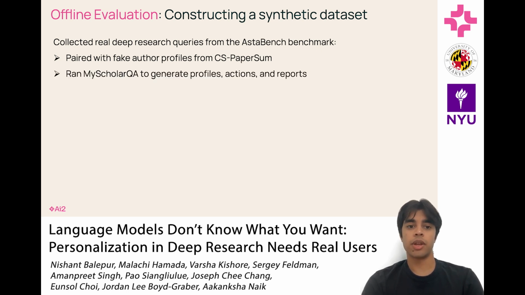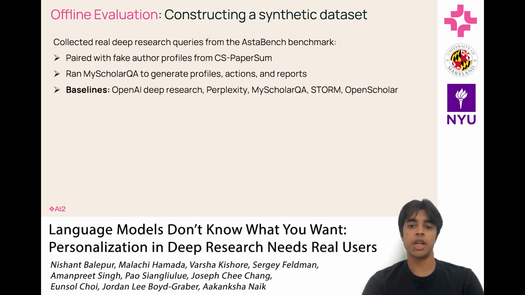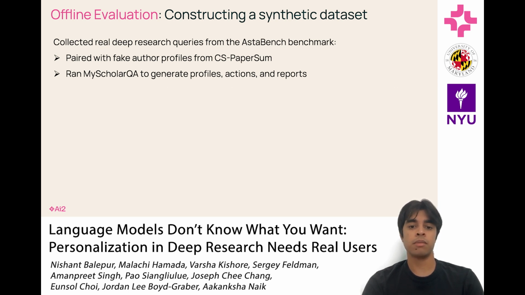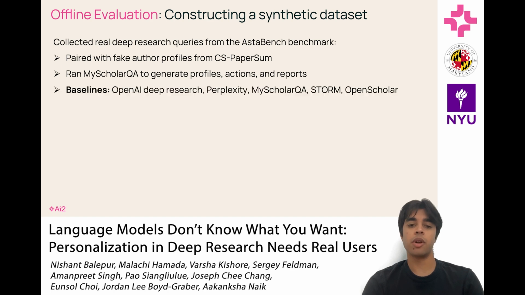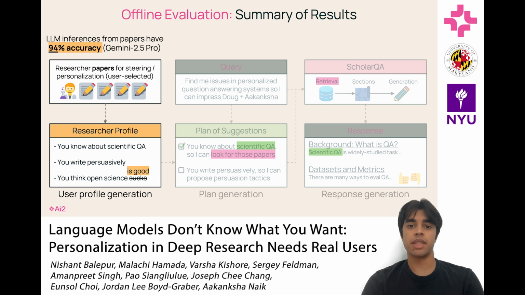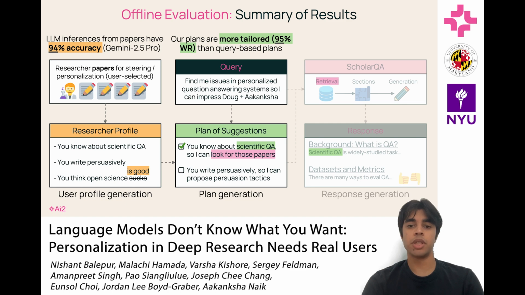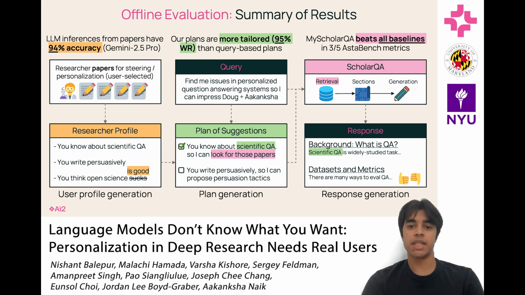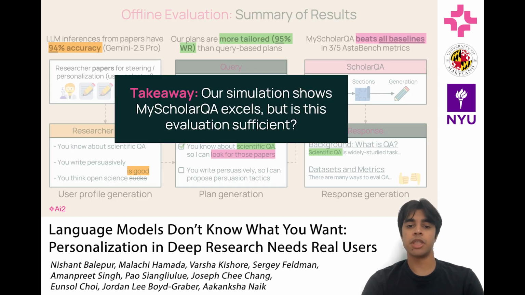We then ran MyScholarQA to generate profiles, actions, and reports, and scored them with different LM as a judge metrics based on prior work. We compared against several commercial and open source baselines. We found that our generated profiles had high accuracy and were not hallucinated based on the input research papers. Our actions were judged as much more personalized compared to a generic baseline. And finally, MyScholarQA beat all baselines in 3 out of 5 metrics. Overall, these simulated experiments showed that MyScholarQA excelled at personalization.